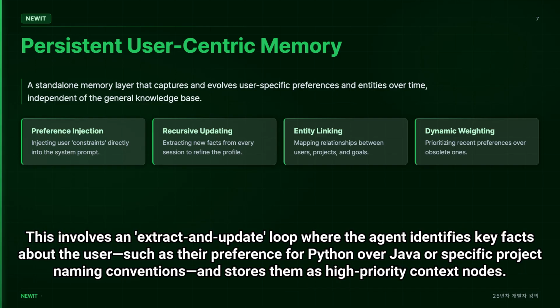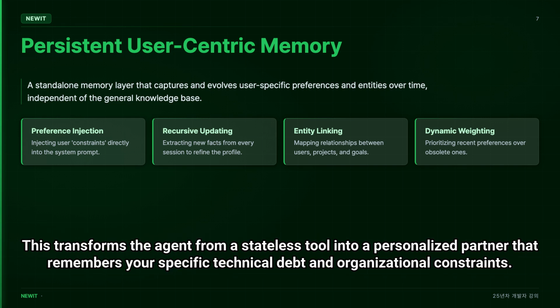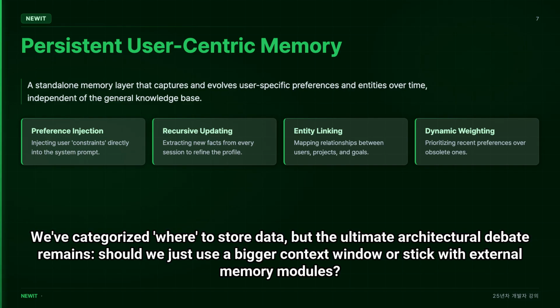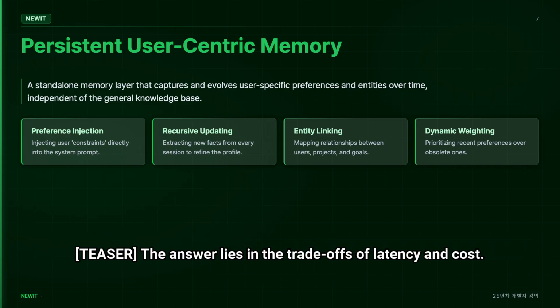This involves an extract and update loop where the agent identifies key facts about the user, such as their preference for Python over Java, or specific project naming and conventions, and stores them as high-priority context nodes. This transforms the agent from a stateless tool into a personalized partner that remembers your specific technical debt and organizational constraints. We've categorized where to store data, but the ultimate architectural debate remains. Should we just use a bigger context window or stick with external memory modules? The answer lies in the trade-offs of latency and cost.